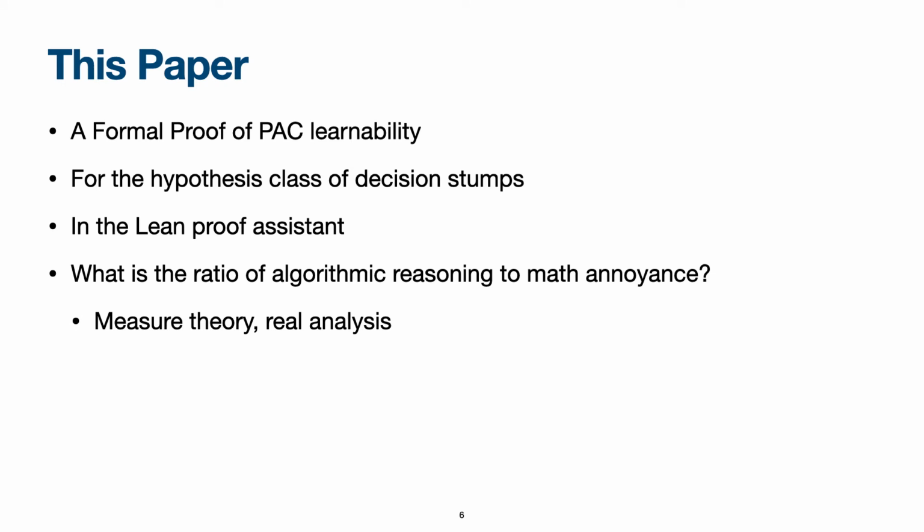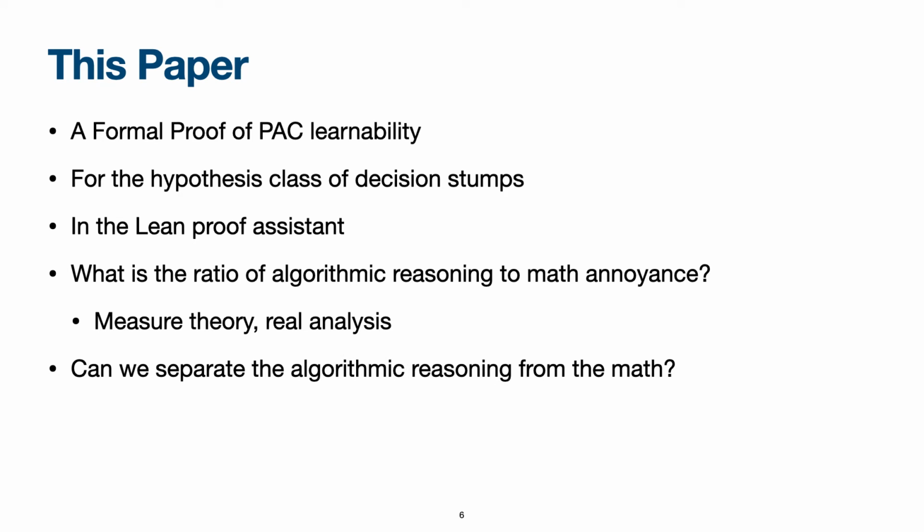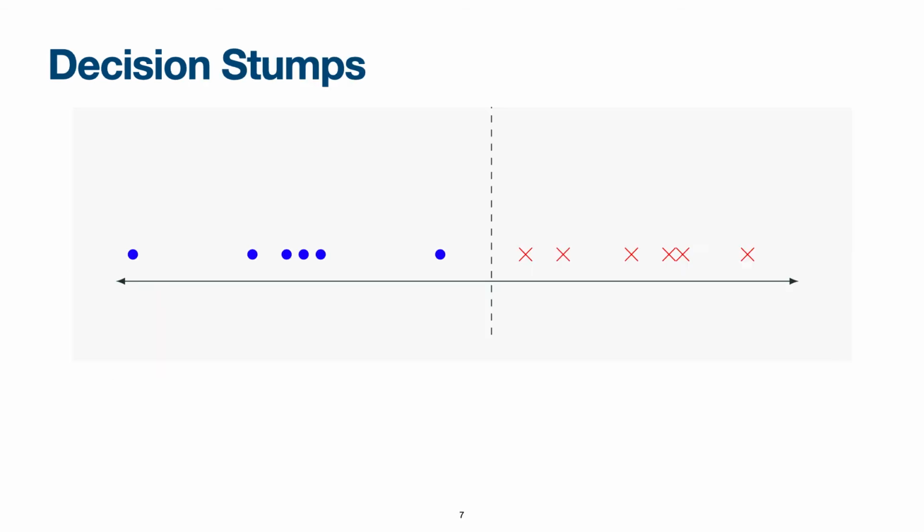some of the questions that drove this work were: what is the ratio of algorithmic reasoning to what I would qualify as the mathematics annoyance? That is, how much of the development is really about proving properties about the algorithm, as opposed to just proving properties about measurability of functions, events, and so on. Also, we want to better understand to what extent we can actually develop such a formal proof by separating the high-level reasoning that we find in the textbook from all of these mathematical details.